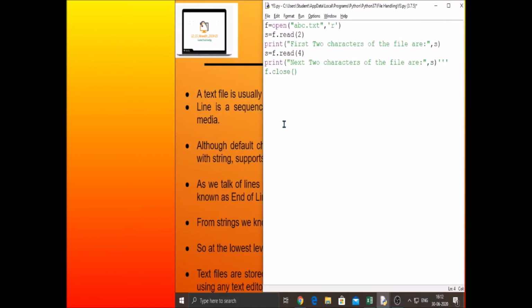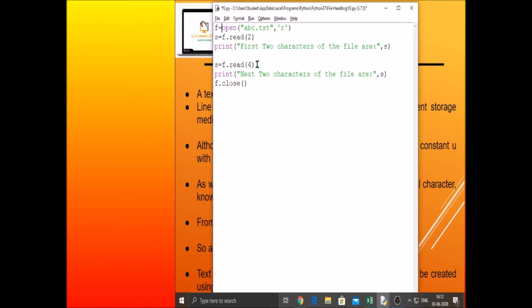Now s equal to f dot read, and then we are reading the next four characters. See, where is my cursor? The first two characters are read, and after that I am continuing from there with the read operation. In "file handling is fun", "Fi" is read. From there, I am reading four characters in this context. So after "Fi" comes "le H", with the space.